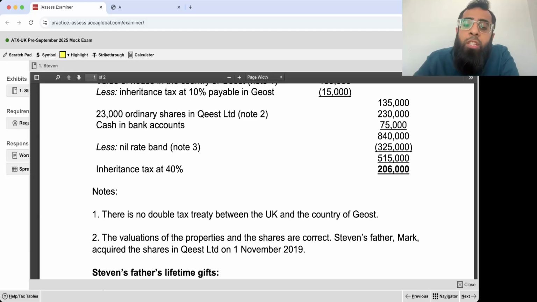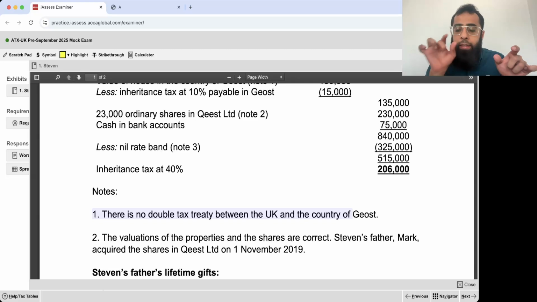Notes. There is no double tax treaty between UK and the country of Geost. When there is no double tax treaty, you get standard double tax relief. See, this is the point every time a student gets confused. Double tax treaty, double tax relief. These are two different things. Treaty means an agreement between two countries.